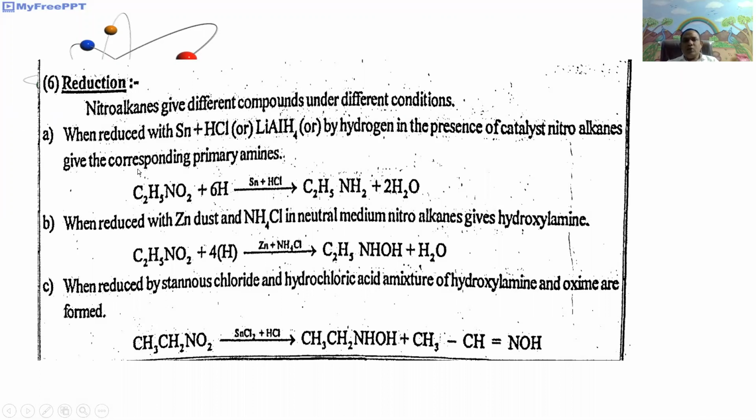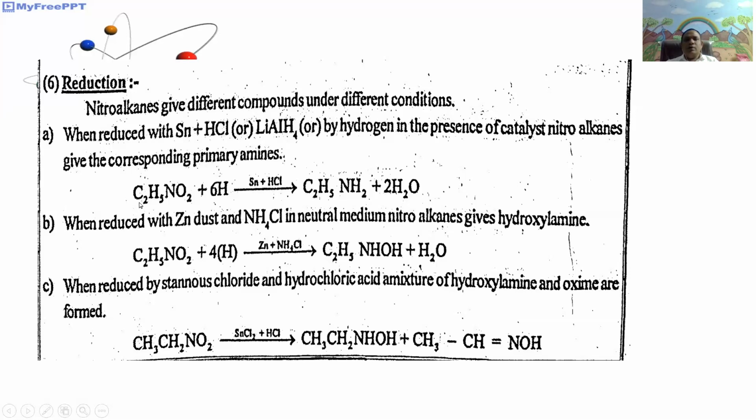Nitroalkanes reduced with tin in HCl, or lithium aluminium hydride, by nascent hydrogen in the presence of a catalyst, are reduced to give primary amines.